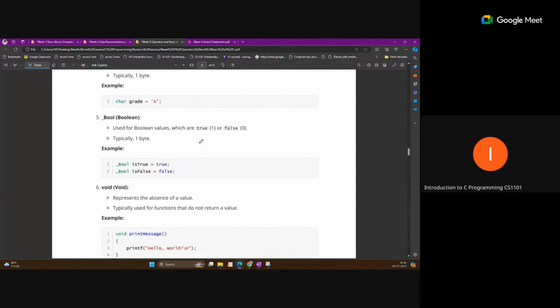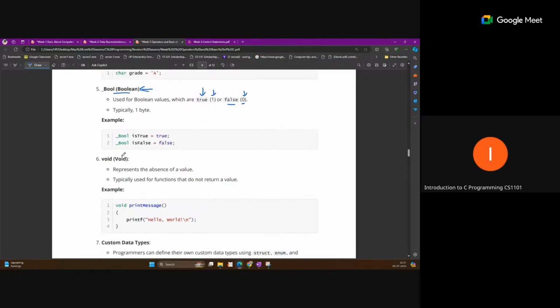So these are very common, and this one is not very common. We generally use the integer. True we can represent by 1, and false we can represent by 0. Basically, 0 represents false, and any value other than 0 represents true. So we can generally use this instead of bool. Bool is not defined in the standard library, so we have to add a library for it. So we can generally use 1 and 0.